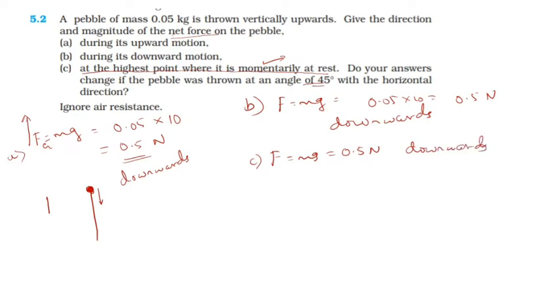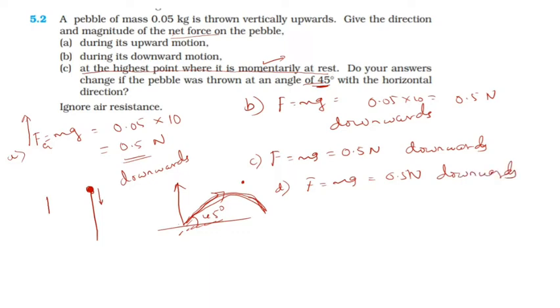And see the next one, if it is thrown at an angle of 45 degrees. Instead of moving vertically upward, we throw it like this. This is our ground. Instead of throwing vertically, we have thrown it at an angle of 45 degrees. Again it reaches a maximum point somewhere, and the body starts to move down. Whatever the motion, whether vertically upward or at 45 degrees, it will move under the action of gravity only. So the answer doesn't change in this case also, in both magnitude as well as direction. The direction is vertically downward towards the earth, and the magnitude is m into g, 0.5 Newton.